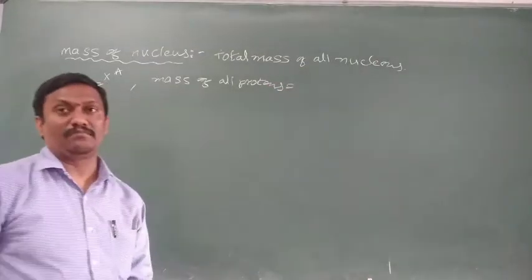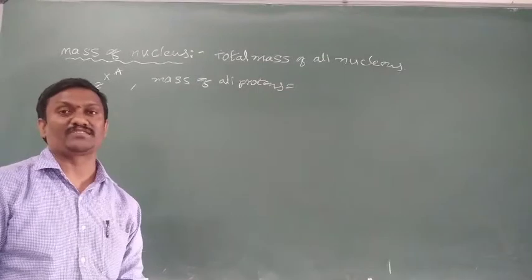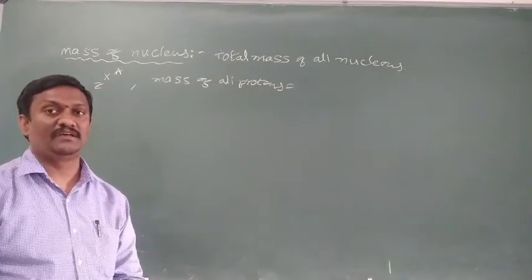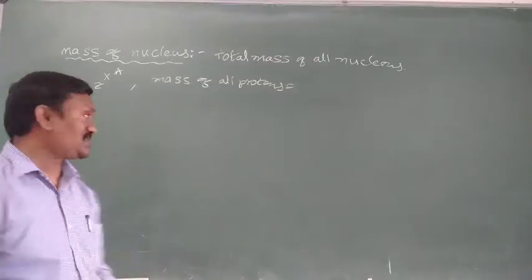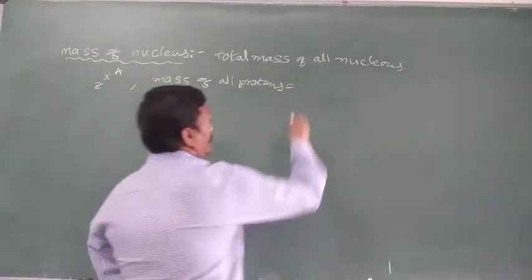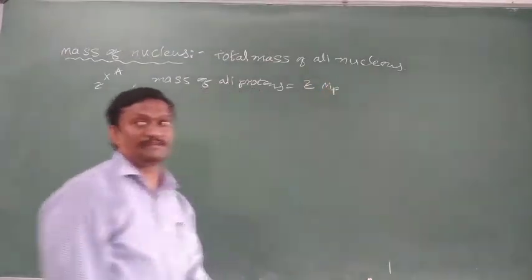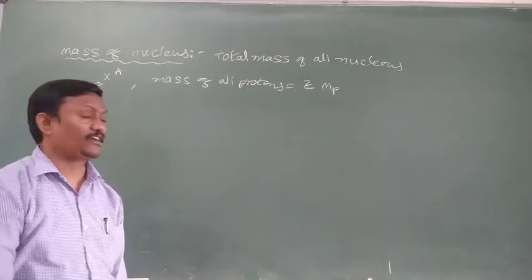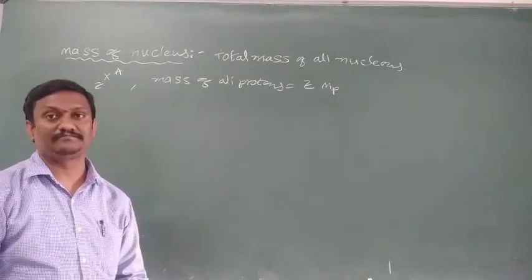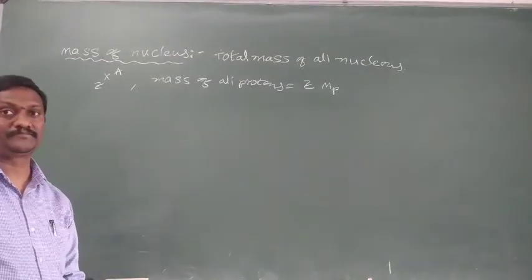We know the mass of one proton is mp, the mass of two protons is 2 mp, the mass of 10 protons is 10 mp, so the mass of Z protons is Z times mp. Z is the number of protons and mp is the mass of one proton. That is the total mass of all protons.